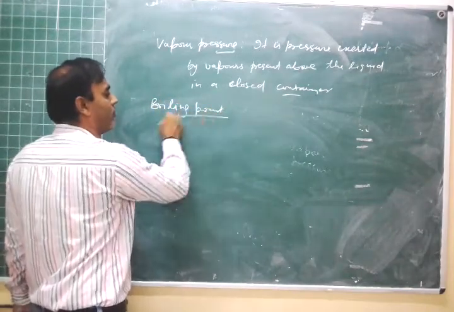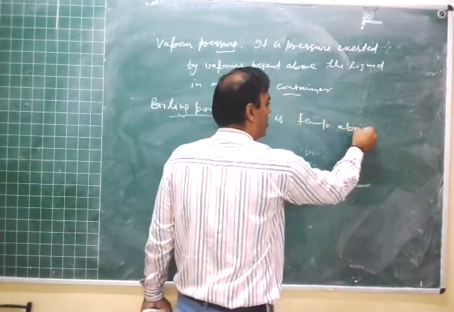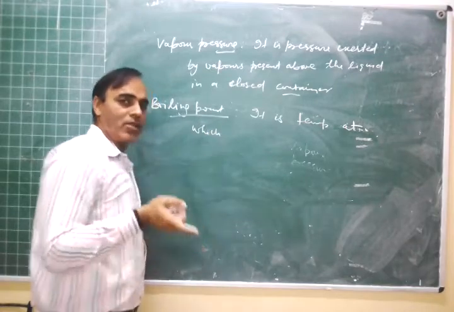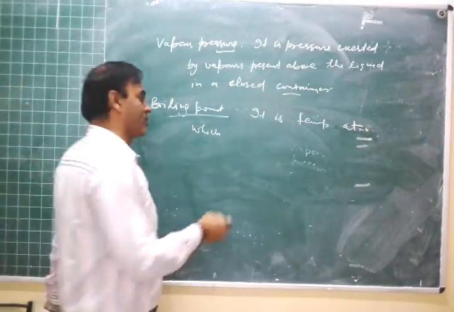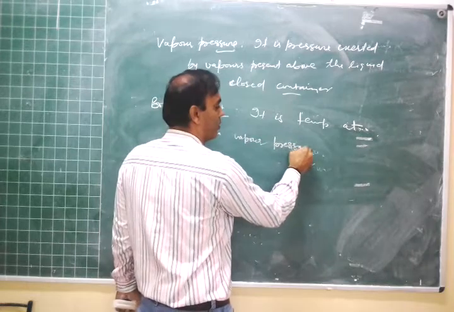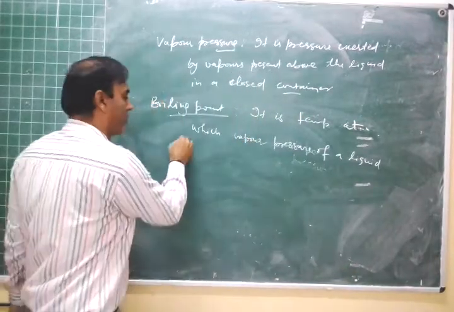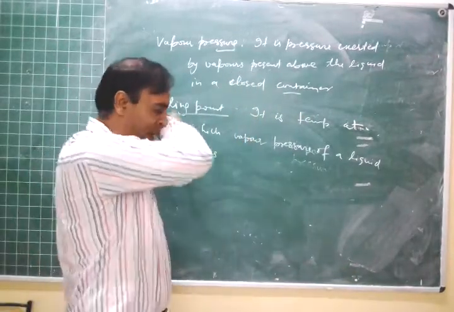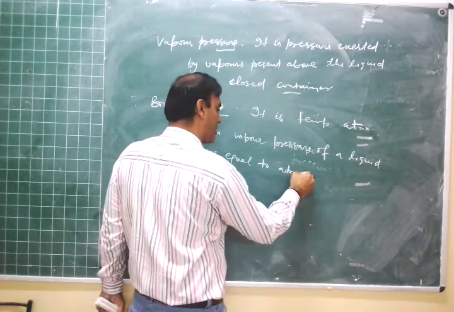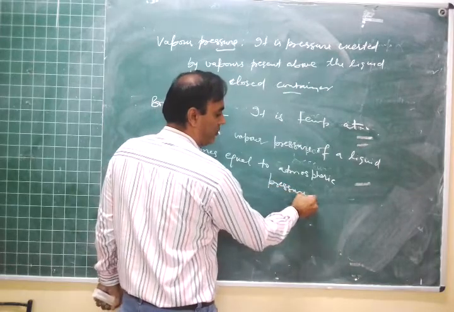Boiling point is the temperature at which the vapor pressure of a liquid becomes equal to atmospheric pressure. Right?